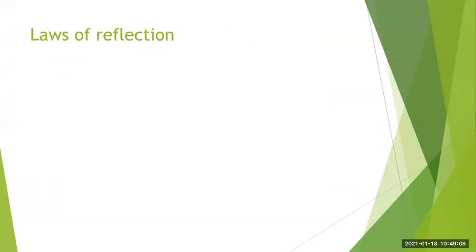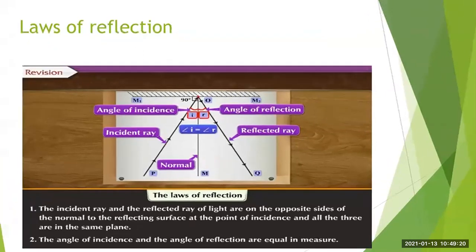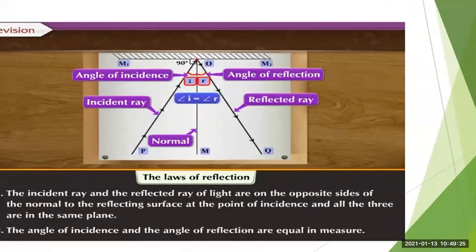You have also studied the laws of reflection in ninth standard. We will again revise that. First you need to understand this diagram. Here you will see M1 and M2, that is the reflecting surface, and we will consider that a mirror is used over there.